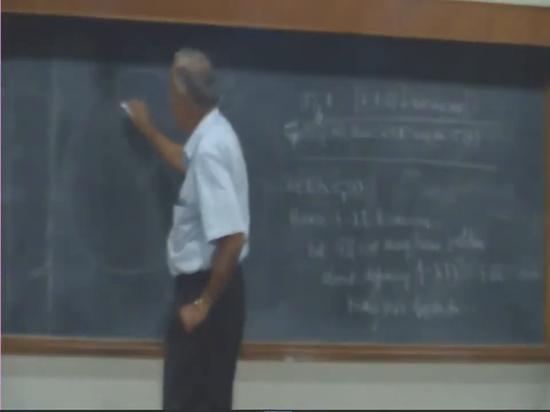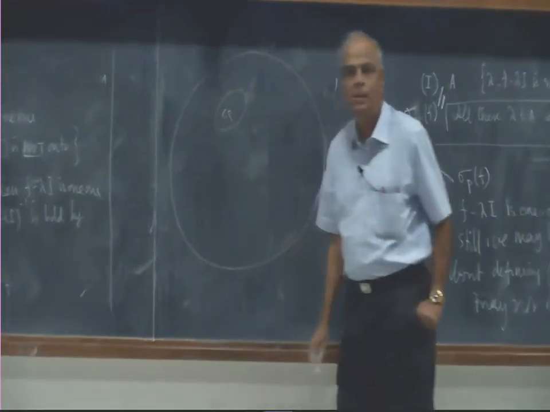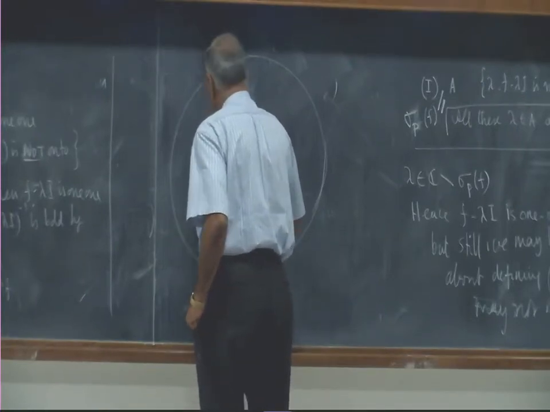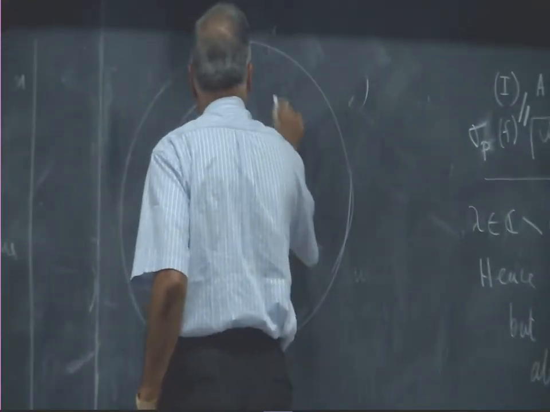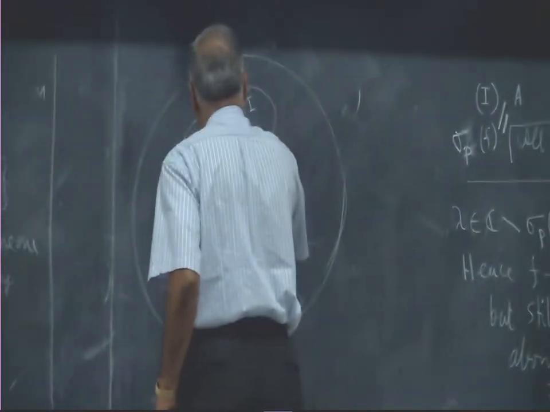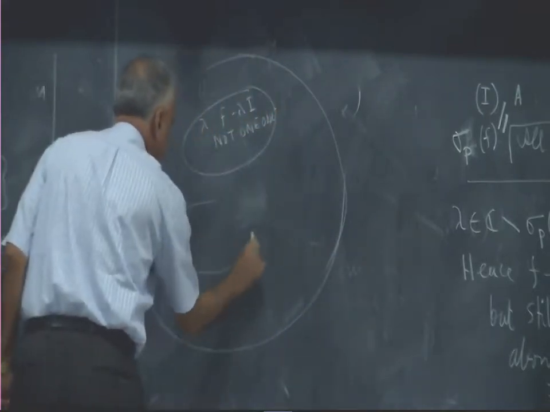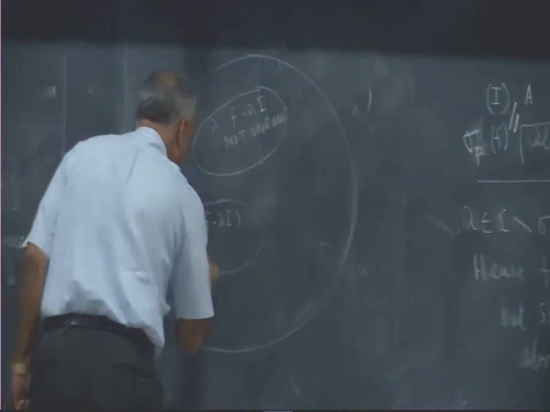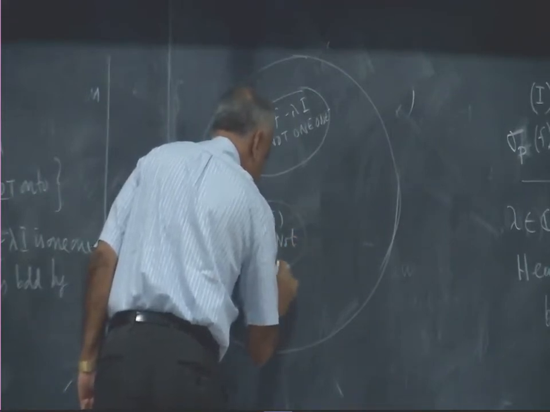Okay. So what we have is the complex plane. In the complex plane there is one portion called sigma p, which consists of all those lambdas such that f minus lambda I is not 1-1. Another portion consists of lambdas where f minus lambda I is 1-1 but not onto.